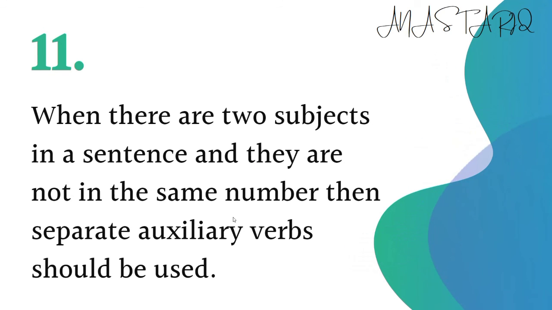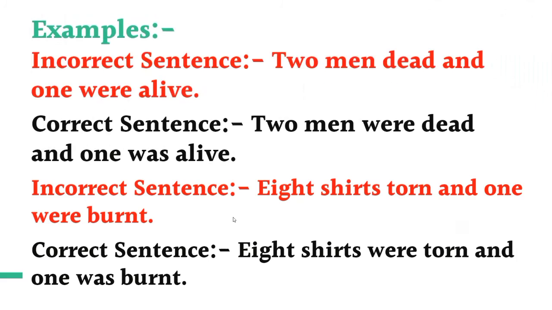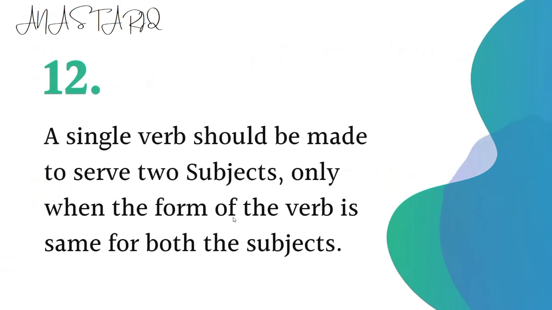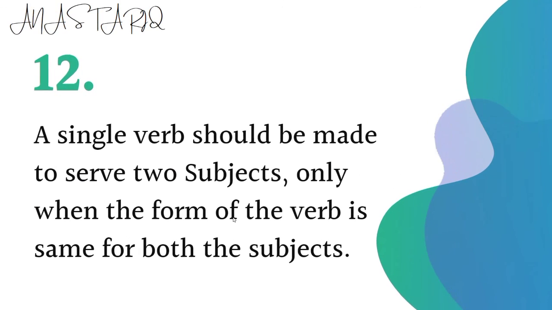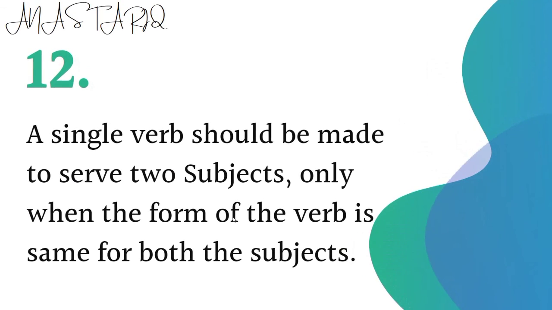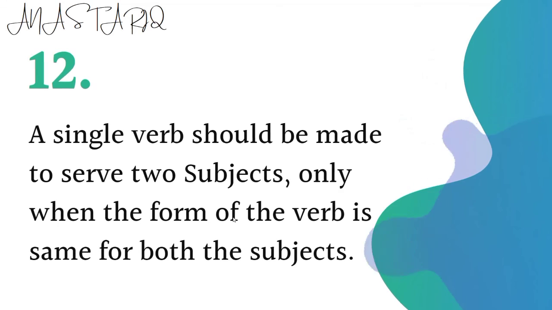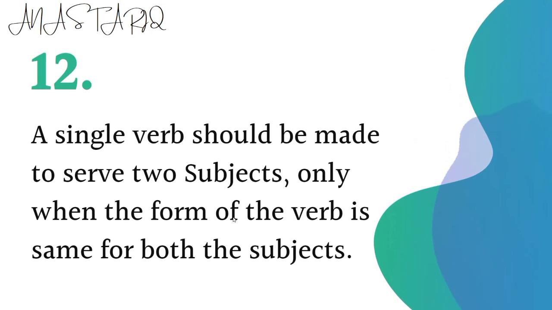If there are two or more subjects in a sentence and their number is different, then they will take separate auxiliaries. Similarly, a single verb should be made to serve two subjects only when the form of the verb is the same for both the subjects.